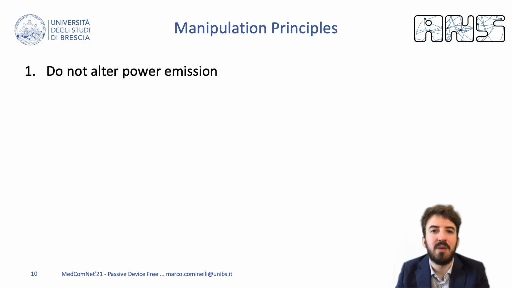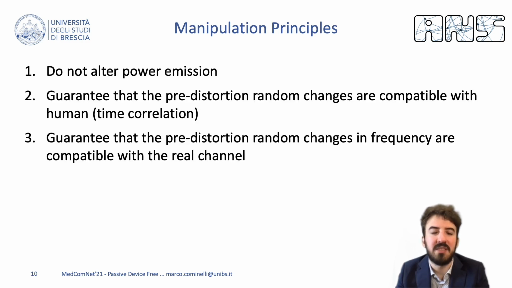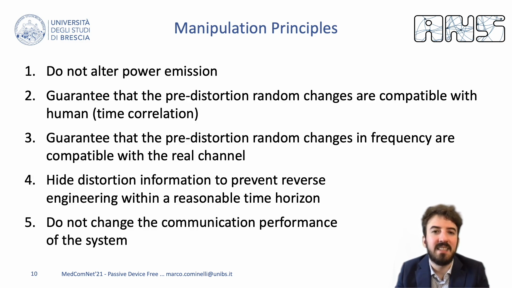We will just skim over the desired properties of the randomization techniques and we redirect interested readers to our paper for more details. In general, the pre-distortion should not alter the power of the transmitted frame and present a channel response that is still likely to be measured in real scenarios. This means that no sudden spikes should be present in the channel response. Moreover, the obfuscation should not be easily reversed nor alter the overall performance of the communication system.